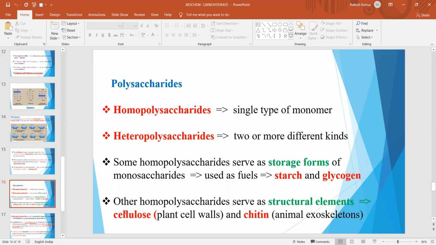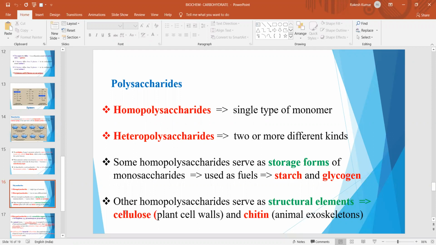For example, starch is the storage form of polysaccharide present in plants, whereas glycogen is an important storage polysaccharide present in animals, specifically in liver and skeletal muscle tissues, to provide energy in times of emergency.